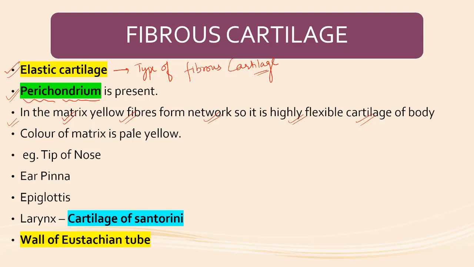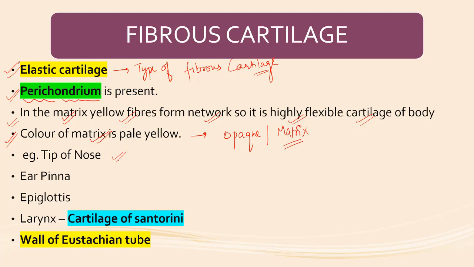The color of the matrix is pale yellow, while in the hyaline cartilage the color of the matrix was bluish white. The color of the matrix is pale yellow or yellowish. And the matrix is opaque because of the presence of fibers. Opaque matrix.